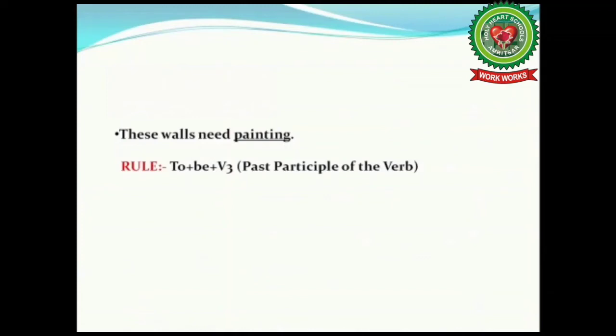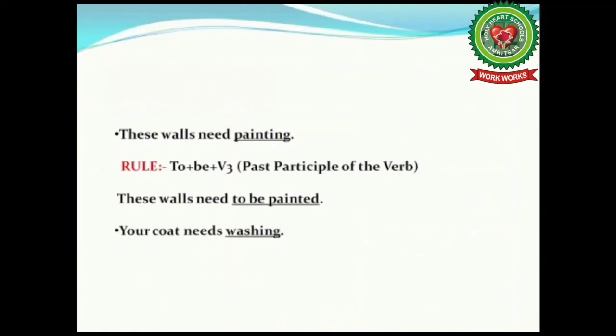Therefore, we will use passive infinitive here. That is to say the rule for this is to plus be plus past participle of the verb. So our sentence will be these walls need to be painted. Next example, your coat needs washing. Using the rule again, to plus be plus past participle of the verb, and our sentence will be your coat needs to be washed.